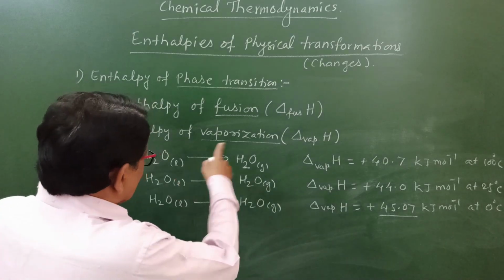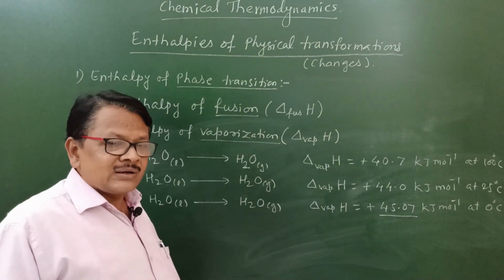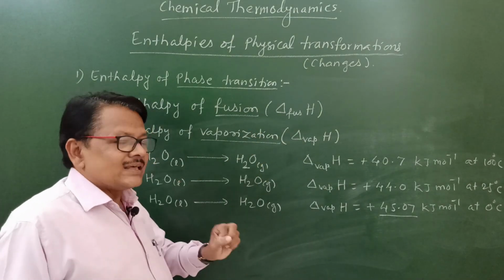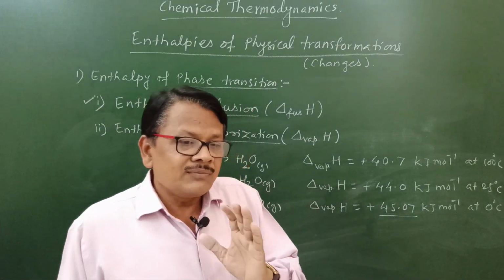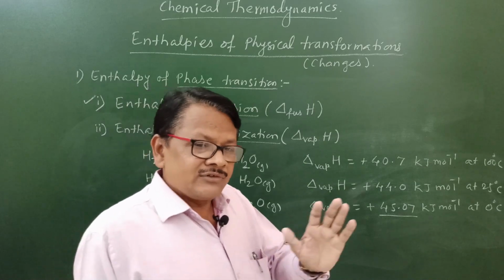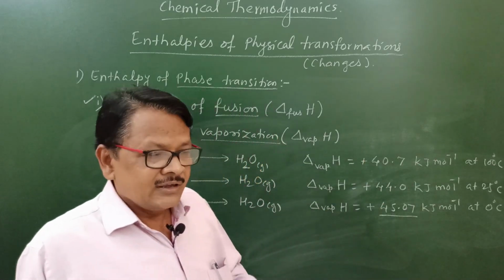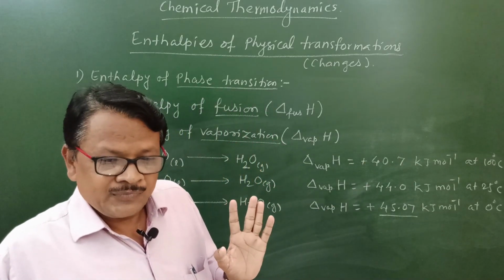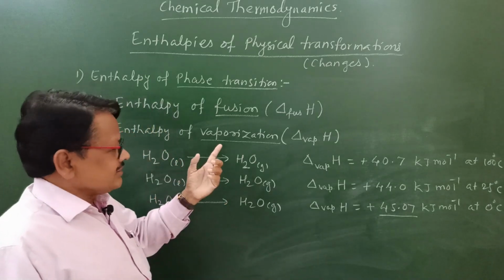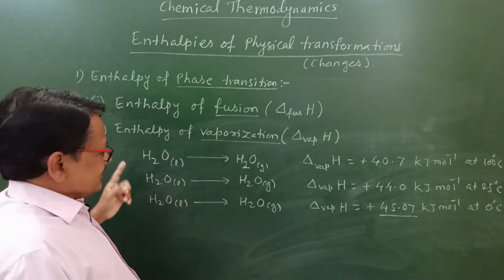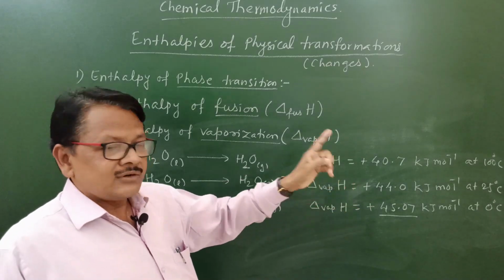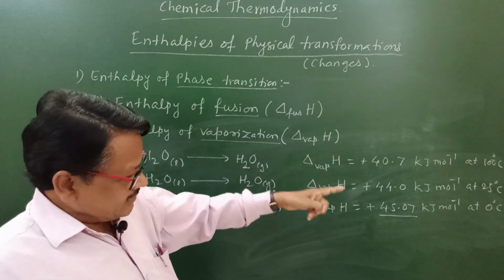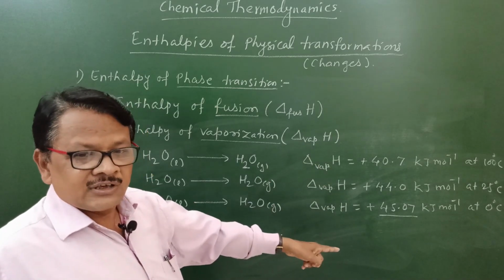How have we defined enthalpy of vaporization here? It is the enthalpy change occurring during the conversion of 1 mole of liquid substance into its gaseous state at constant temperature and pressure. That enthalpy change is called enthalpy of vaporization, and this value for liquid water is different for different temperatures. As temperature decreases, its enthalpy change increases.